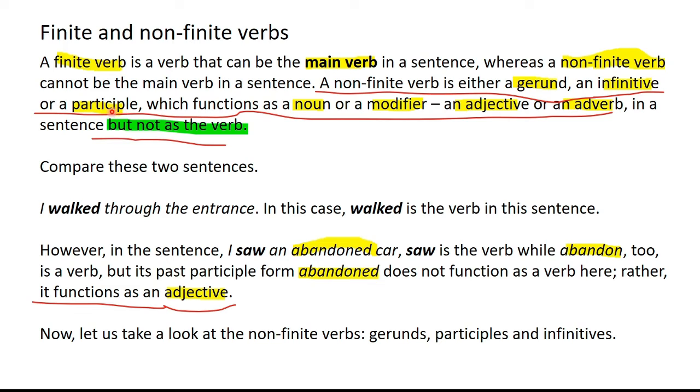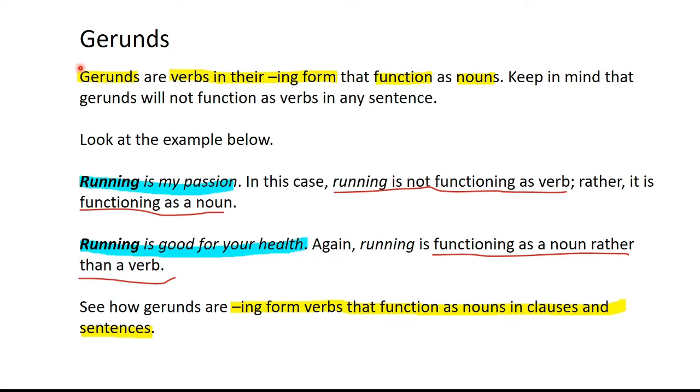A past participle is a non-finite verb and it cannot be used as the main verb in a sentence. This was just one example to show you how a non-finite verb does not function as the verb in a sentence. Let's look at all of its forms, such as gerunds, participles and infinitives, in more detail. The first category of non-finite verbs is gerunds.